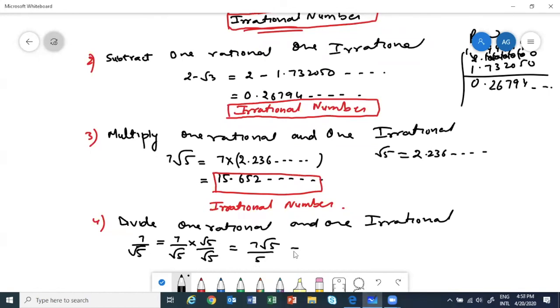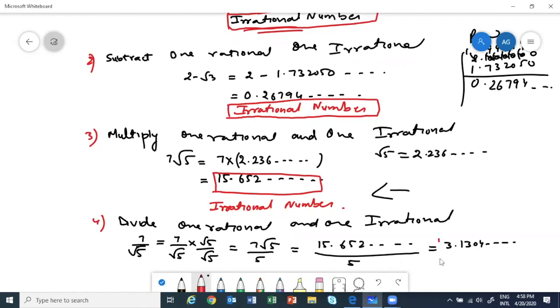Now 7 root 5 we know was 15.652 and a never-ending number, divided by 5. This will come out to be 3.1304 and then it will continue. So again it is an irrational number.